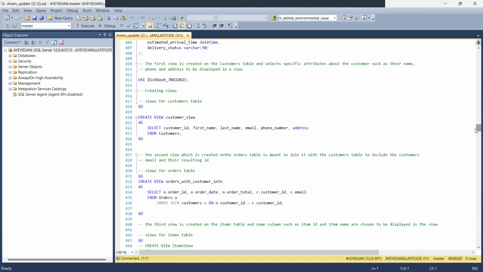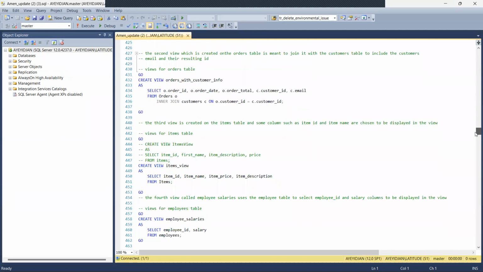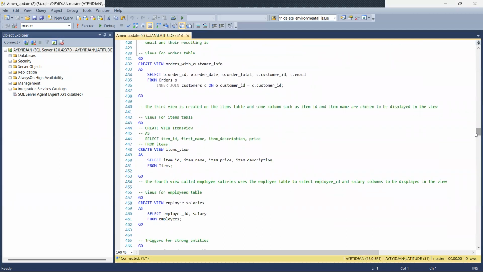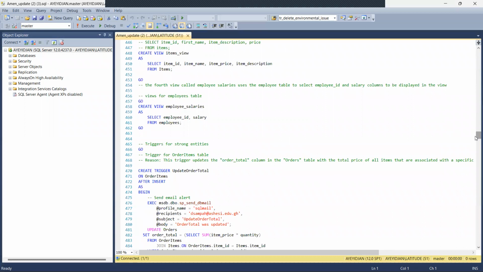The first view is created on the customer's table, and it selects specific attributes about the customer, such as their name, phone, address, and other factors to be displayed in a view. The second view, which is created on the orders table, is meant to join it with the customer's table to include customer's email and their resulting IDs. The third view is created on the items table, and some columns, such as an item ID and item name, are chosen to be displayed in the view. The fourth view is called employee salaries, whereby it uses the employee table to select employee ID and salary columns to be displayed in the view.